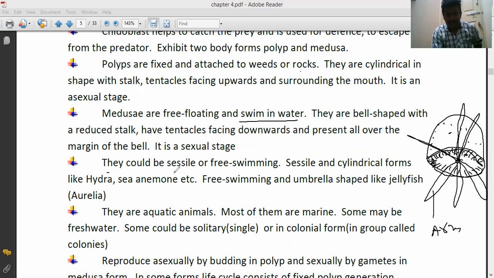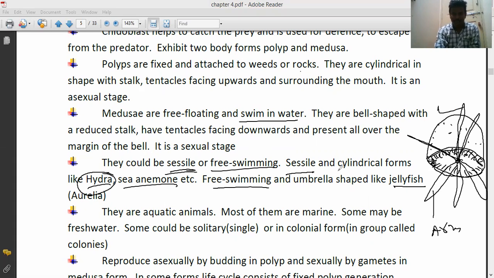Coelenterates could be sessile or free swimming. Sessile means attached to a particular place. Sessile, cylindrical forms are like hydra. Some are free swimming and umbrella shaped. That is called jellyfish.